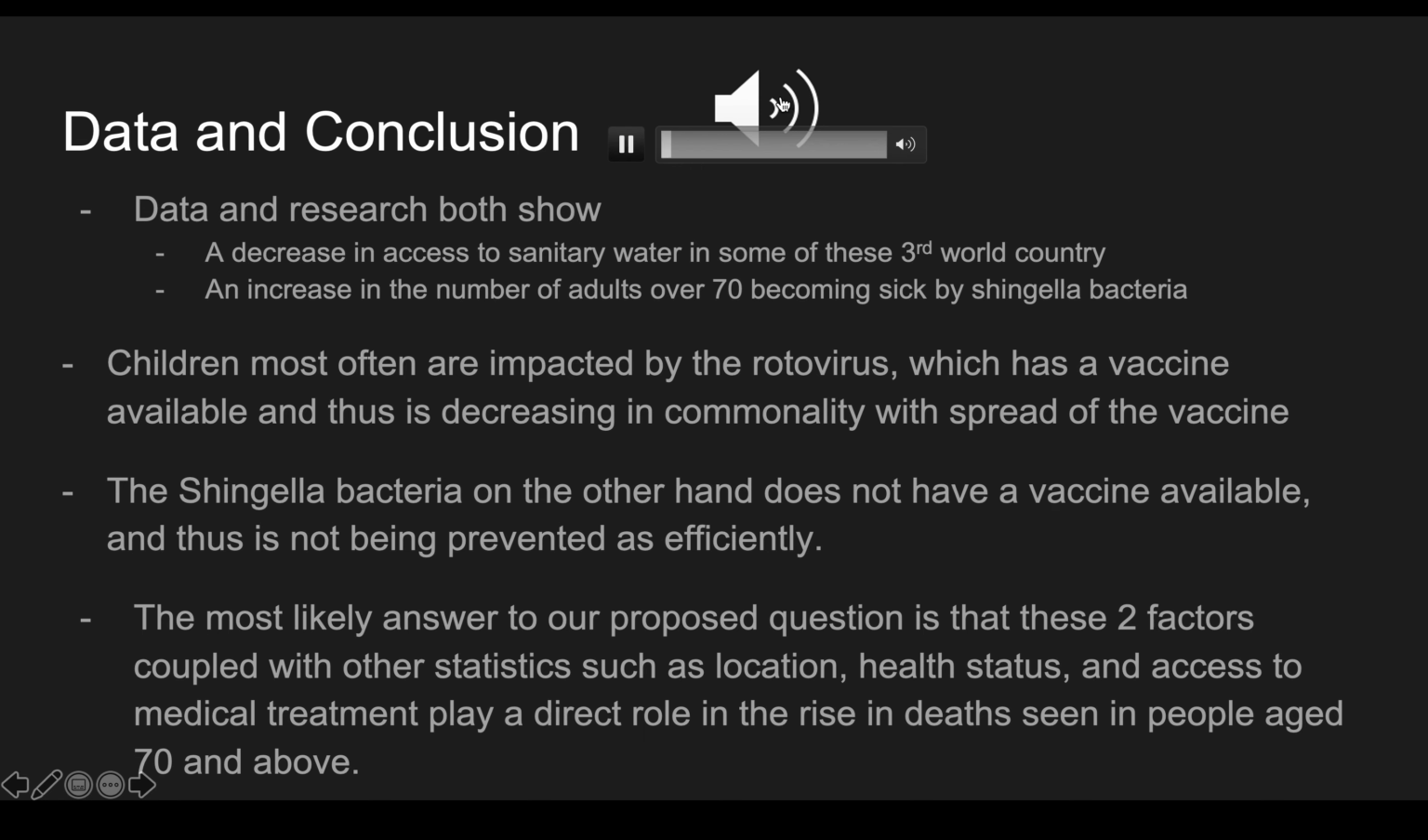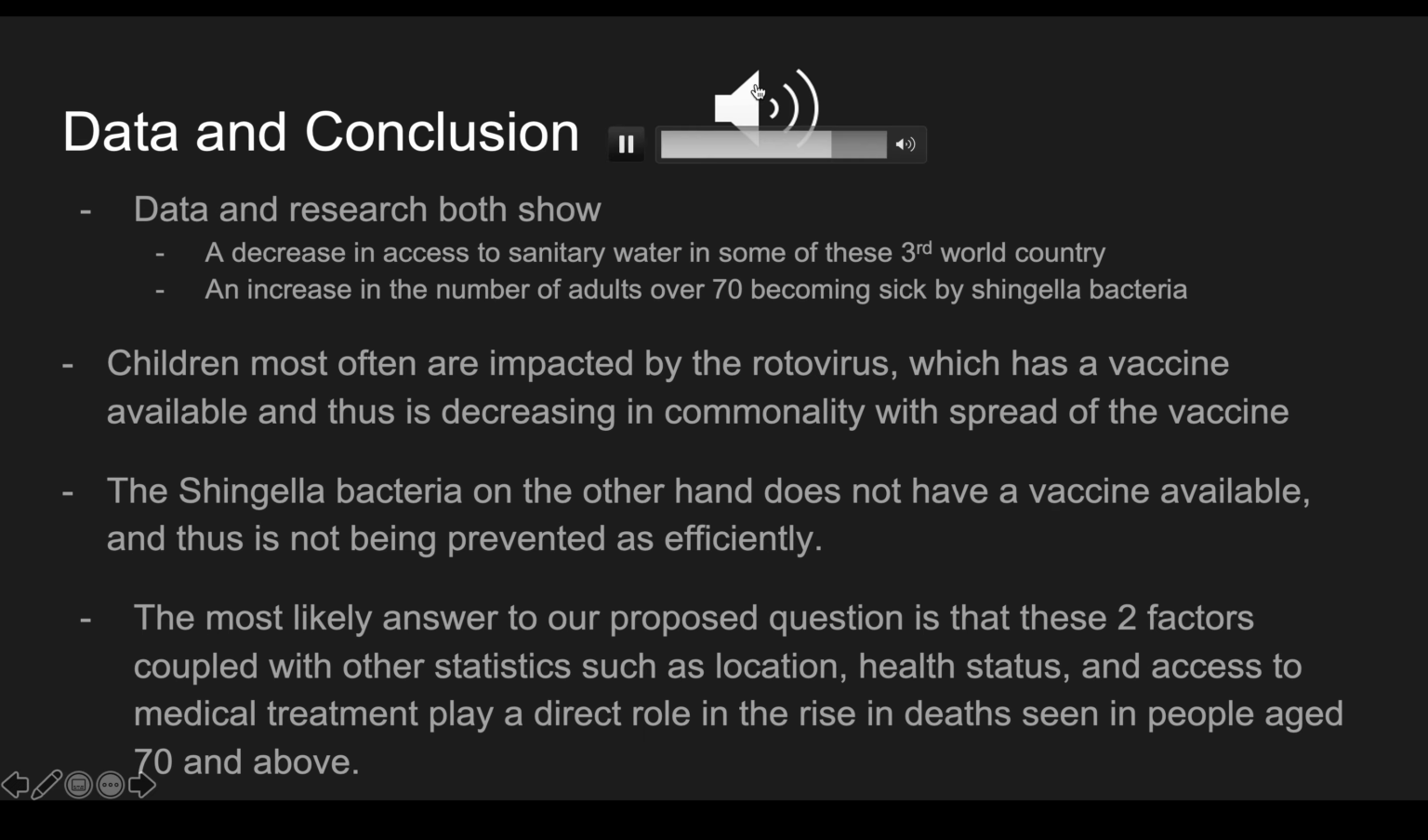Here we're going to be talking about some data and the conclusion that we were able to draw about our question. Some data and research show that there has been a recent decrease in access to sanitary water in some of these third world countries. And there's also been an increase in the number of adults over 70 years old becoming sick by the Shigella bacteria. Some important things to note again are that children are most often impacted by the rotavirus, which does have a vaccine available, and thus we can attribute maybe some of the decrease in deaths in children to the spread of this vaccine. Whereas the Shigella bacteria, on the other hand, does not have a vaccine available, and thus it's not being prevented as efficiently.